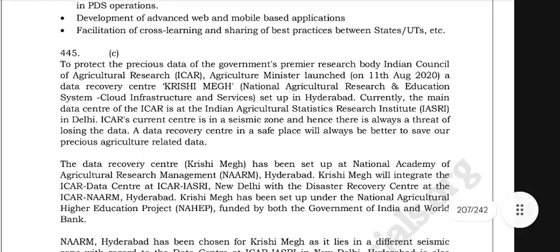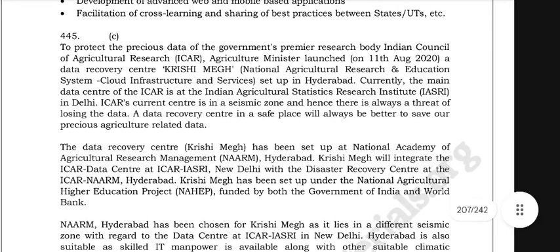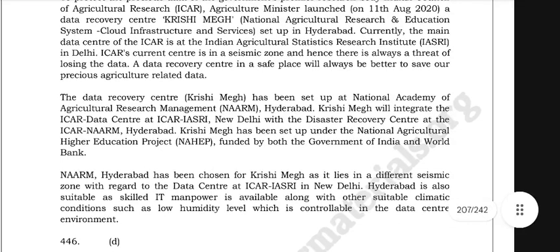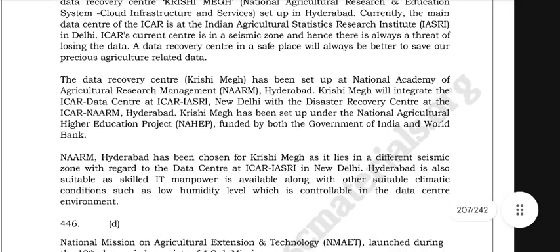The data recovery center, that is Krishi Meg, has been set up at the National Academy of Agricultural Research Management, that is NAARM, Hyderabad. Krishi Meg will integrate the ICAR data center at ICAR and IASRI, New Delhi with the disaster recovery center at the ICAR and NAARM, Hyderabad. Krishi Meg has been set up under the National Agriculture Higher Education Project, that is NAHEP, funded by both the Government of India and the World Bank.